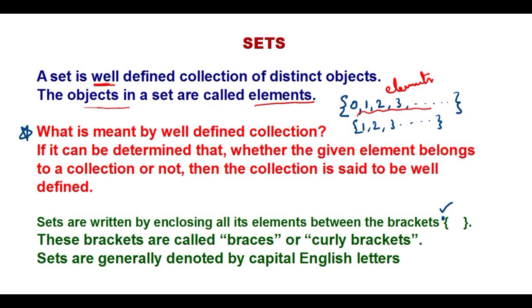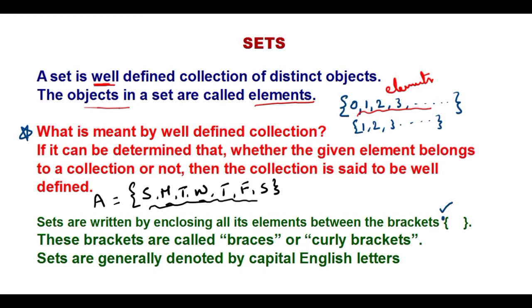Okay, now these are elements. For example, for the days of the week, when we are writing, I am writing just the first letter: Sunday, S, Monday, M, Tuesday, Wednesday, Thursday, Friday and Saturday. So the full form I didn't write, I just wrote the first letter here. Okay, so these are all called elements. Generally, a set is always written with capital letters.